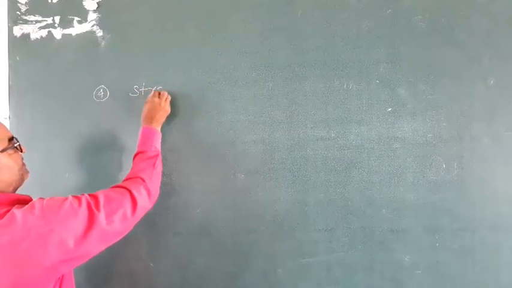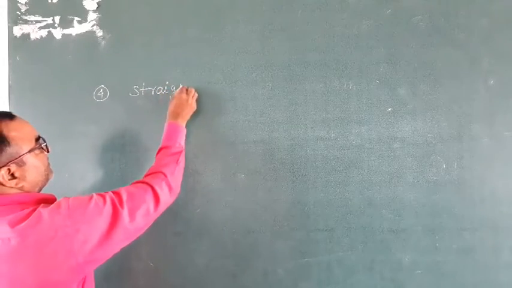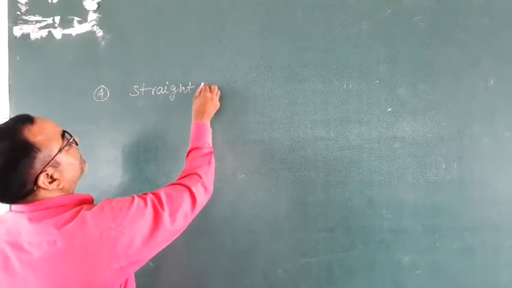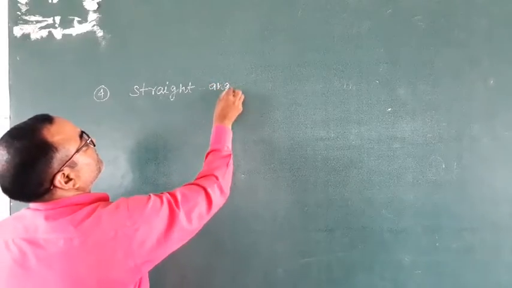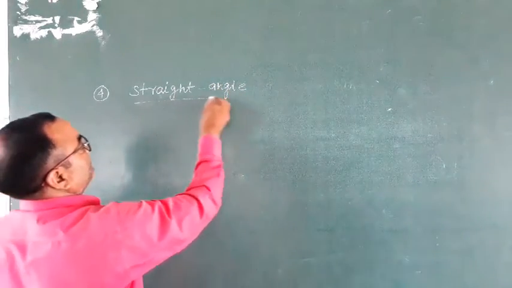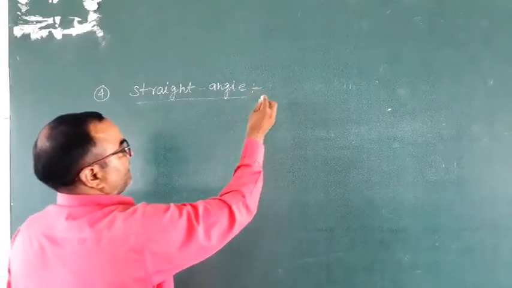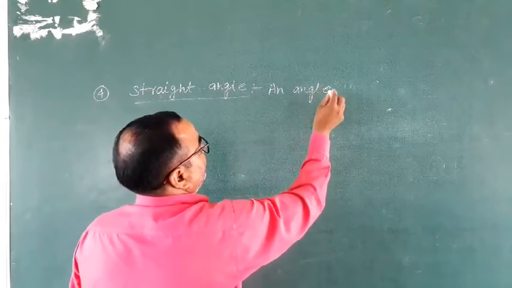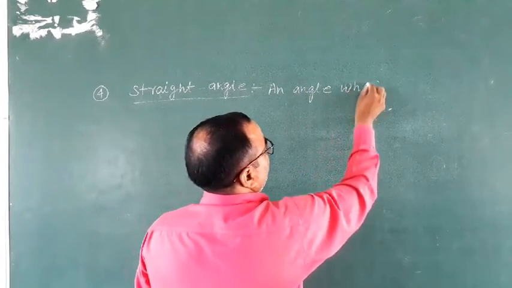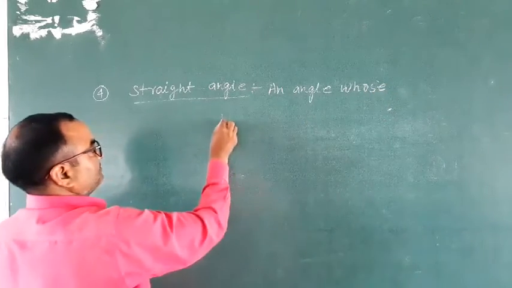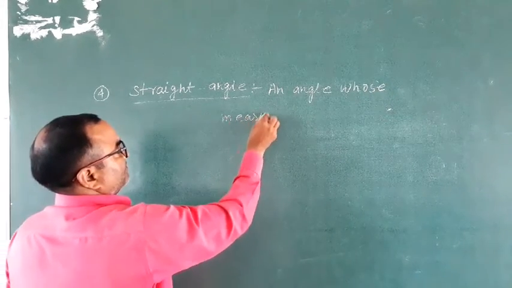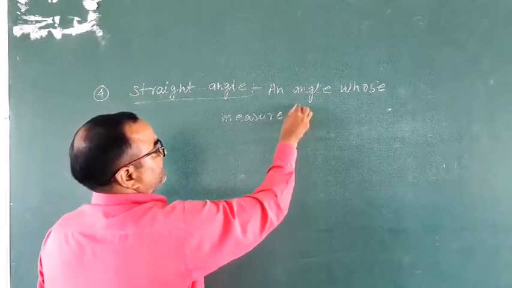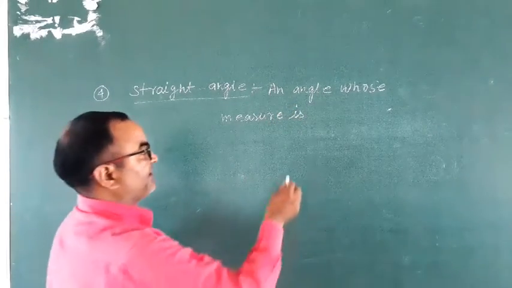Next, fourth is straight angle. A straight angle is an angle whose measure is exactly 180 degree.